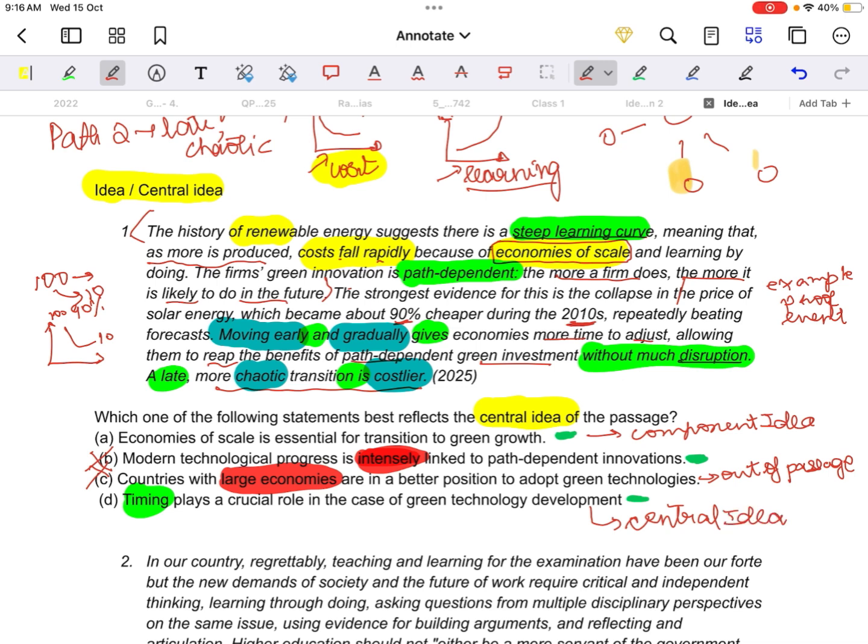This was a 2025 PYQ. The moment you see it, you should be able to eliminate two options very quickly. One is C, which is an out-of-context statement. One is B, which is an extreme statement. You can boil it down to A and D and then take a call. The more passages we solve, the more ideas we get on how to approach a passage. Thank you. I'll do the next one.